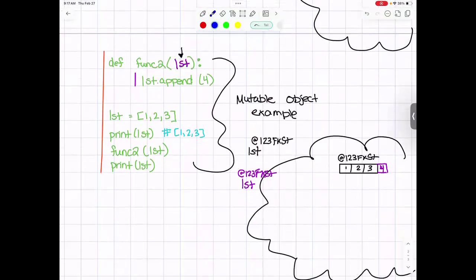So now our function ends, and when our function ends, we can't see that purple list variable anymore, which means Python is like, oh, no problem. I'll just get rid of it for you because you can't reach it anyway. But you'll notice that what it did was it cleaned up the variable, but it didn't touch the change that we made to our list. That's attached over here, and we can still access 1, 2, 3 Fake Street.